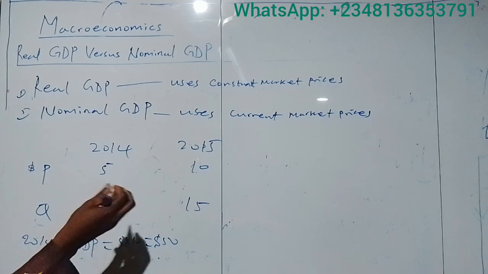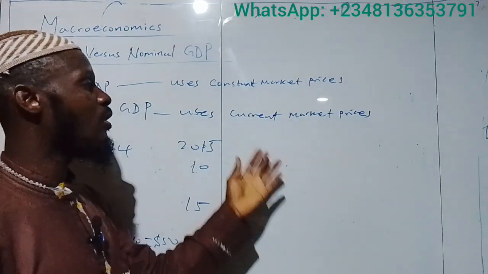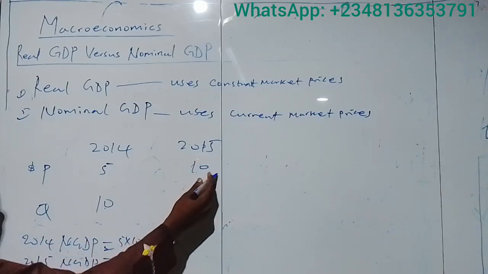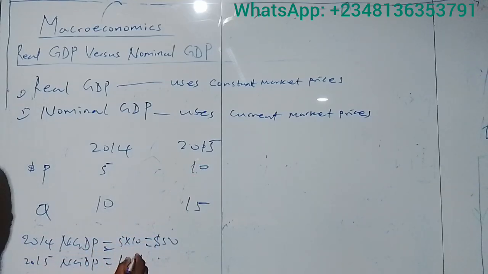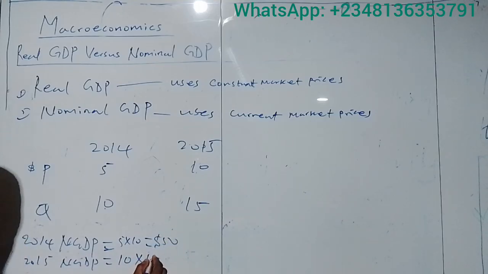Don't forget the nominal GDP uses current prices. In 2015, the nominal GDP will be equal to the price in 2015, that is 10, multiplied by the quantity produced in 2015, that is 15.